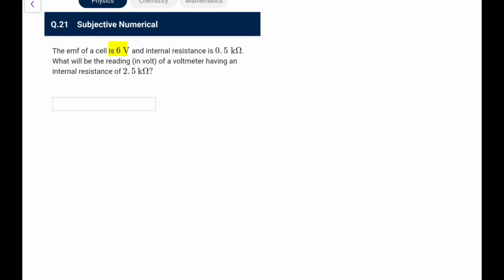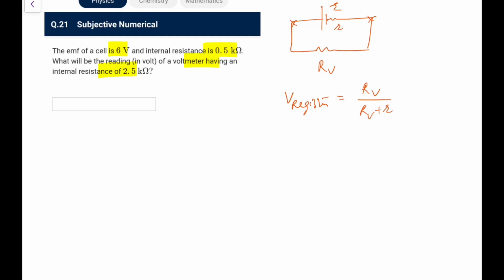Okay, next come to the numericals. You have an EMF cell of 6 and internal resistance 0.4. What would be the reading of a voltmeter having an internal resistance of 2.5? You connect this voltmeter, which is a resistor RV. This is R, this is E. So the V measured would be RV upon RV plus R into E. So it would be 2.5, that is 2500, upon 3000 on adding, into E, that is 6. So it is 5 volts. So the voltmeter reading would be 5 volts. So there will be an error here.